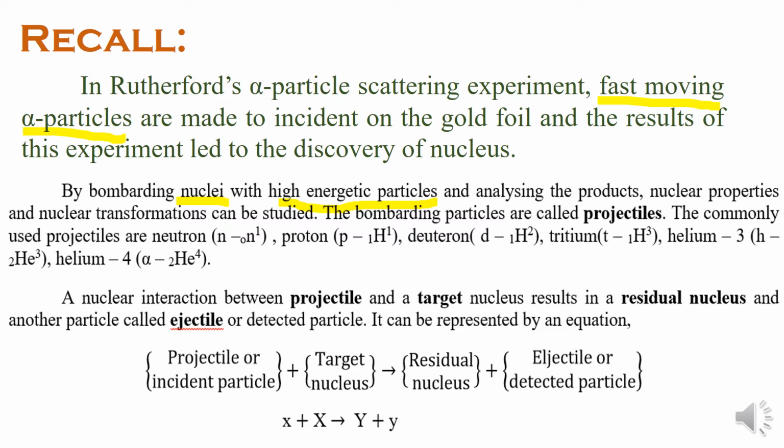Therefore, today we are going to discuss in detail these very important devices used in nuclear physics, particle accelerators.